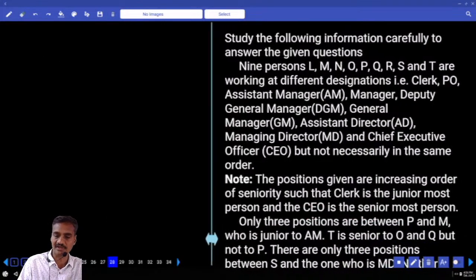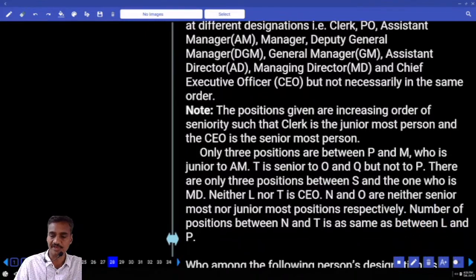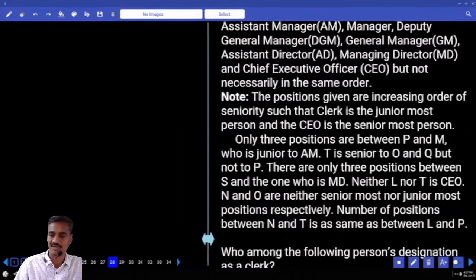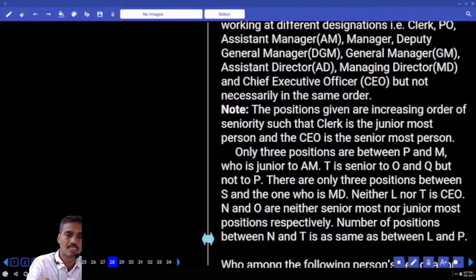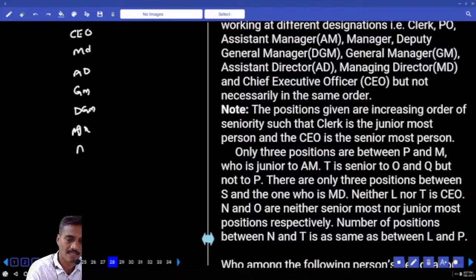Whenever these hierarchical orders are given, we need to check them in descending order. Starting with whom? Starting with the CEO. Now CEO, MD, next to MD is AD, next GM, next DGM, manager and assistant manager, PO and a clerk.